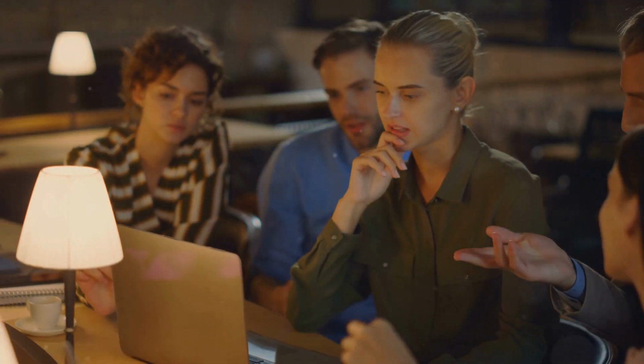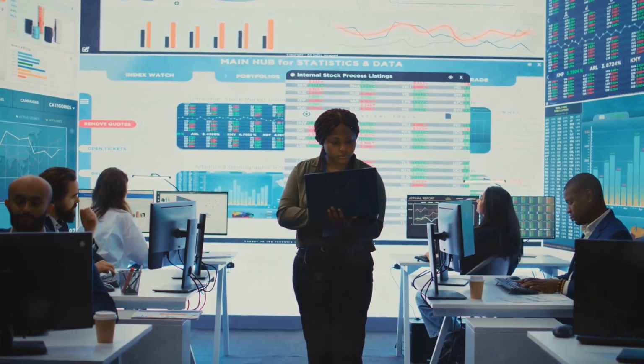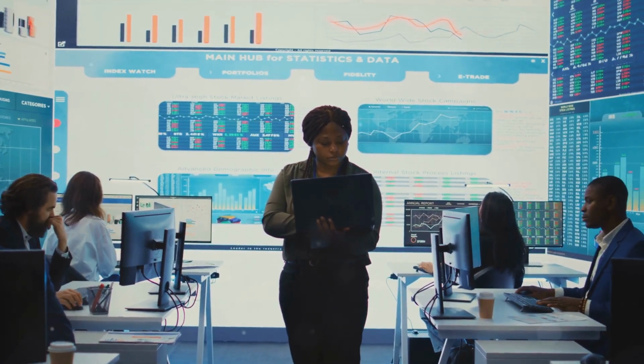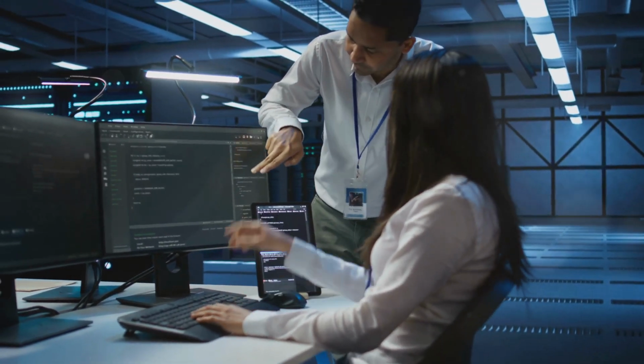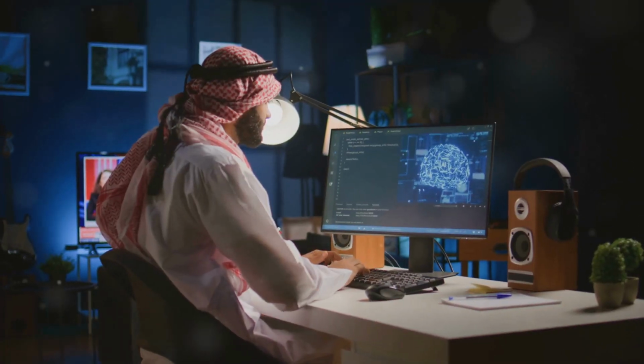In today's world, machine learning is indispensable. From finance to healthcare, its applications are limitless. As data grows, so does the need for skilled professionals. This is where you come in.